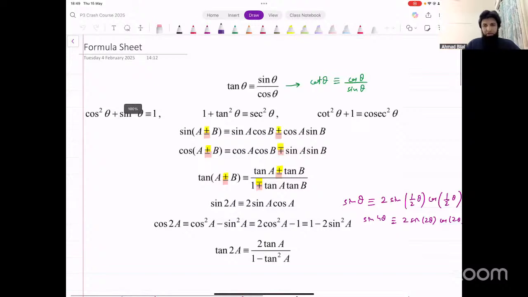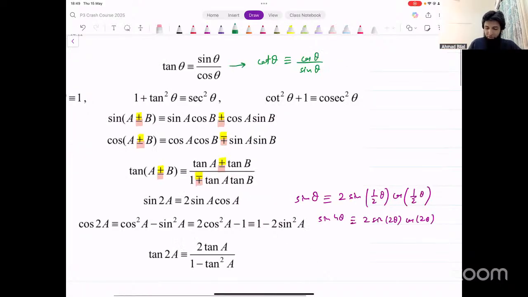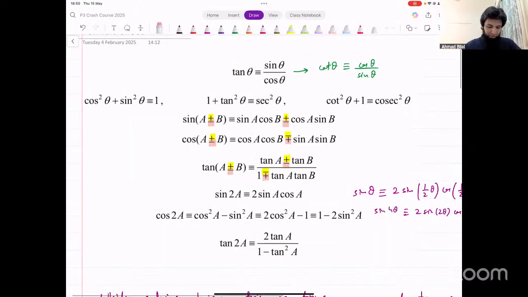If tan is sine over cos, then cot is cos over sine. But the other ones are all given here. Sometimes you have to make these half angle identities from this as well, using the double angle identities. You can look at the notes for that. You have access to these notes in the group description and WhatsApp group description. You can have a look at that.